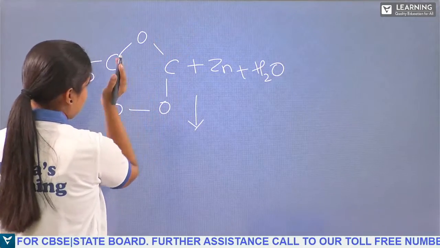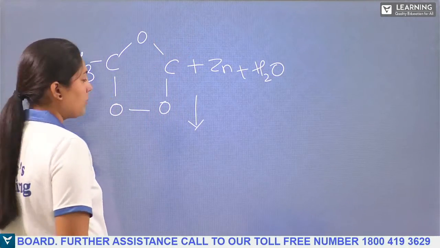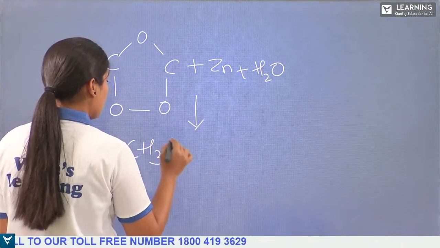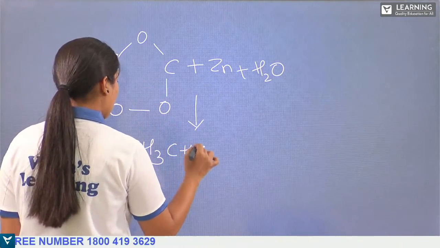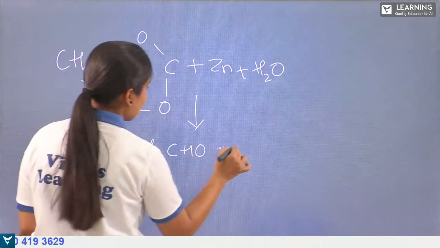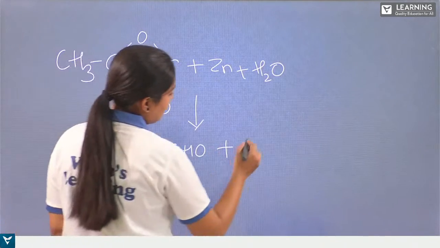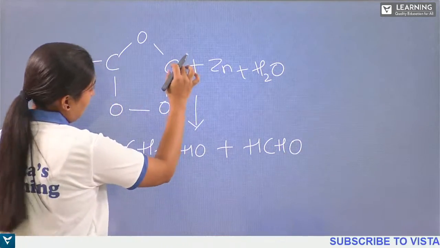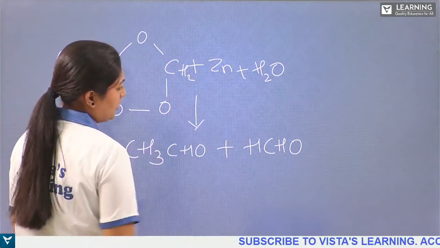The bond breaks. So one bond breaks and you will get the CH3CHO. What can we call this? We can call it an aldehyde.